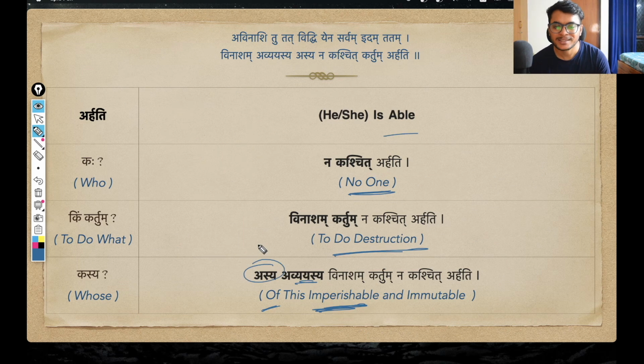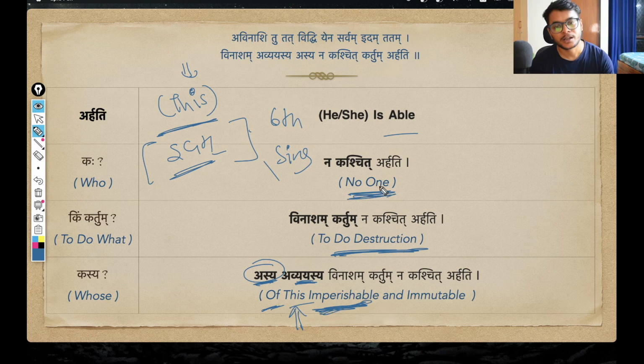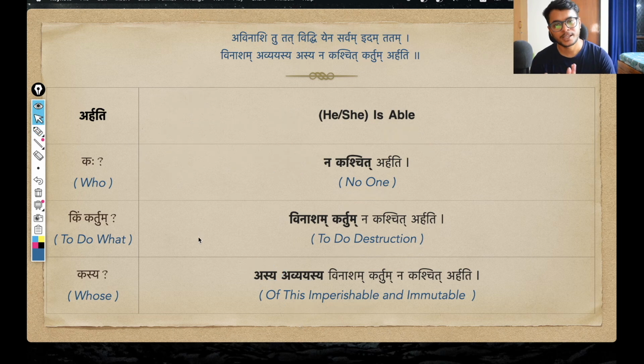Okay, and this asya simply is the pronoun, the same pronoun idam. And since the pronoun will follow everything of its noun, this will also take the shashti vibhakti singular form. Idam changes into asya. Okay, this is the shashti vibhakti form of this idam pratipadika. Simply adding as a pronoun, that to do destruction of this imperishable entity, of this imperishable self, na kaschit, no one is arhati, is able. Okay, so I hope all the words and everything is clear.